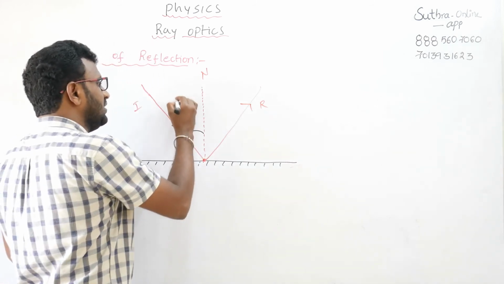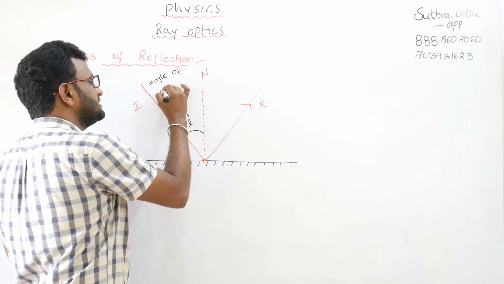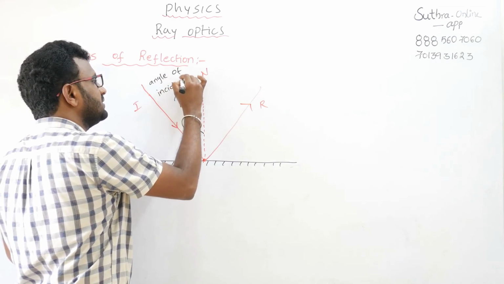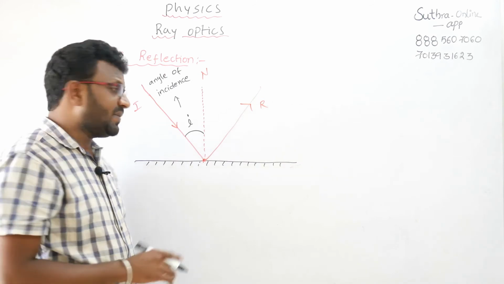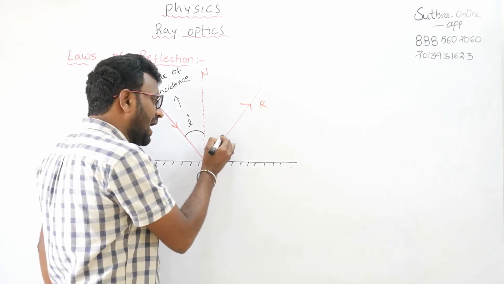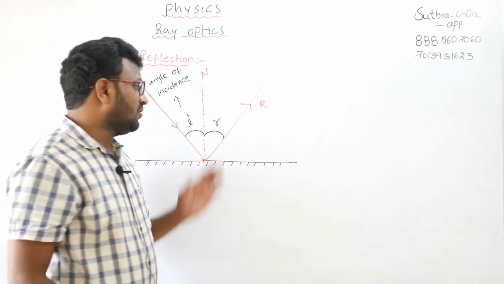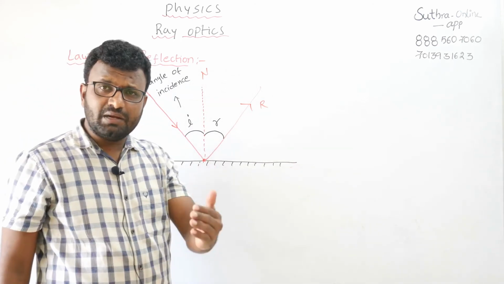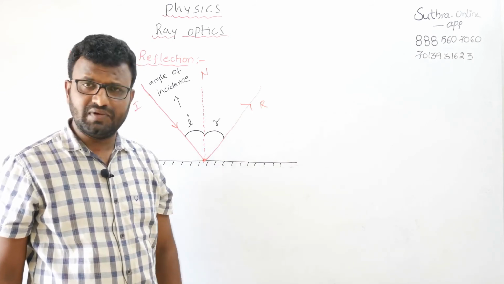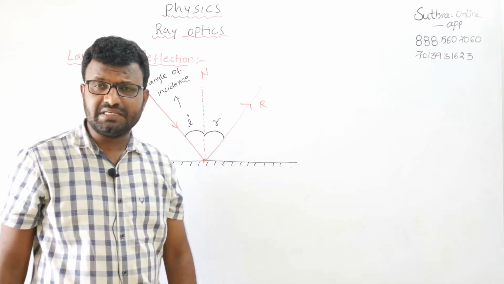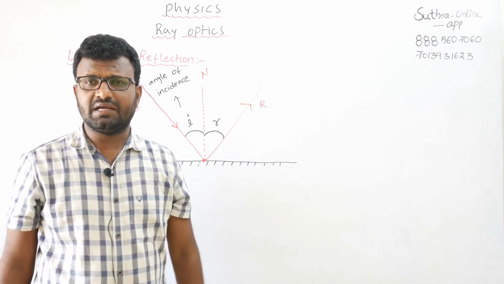Next, after the reflection, the reflected ray also makes an angle with the normal line, and that angle is called the angle of reflection. The angle between the reflected ray and the normal line is called the angle of reflection, and the angle between the incident ray and the normal line is called the angle of incidence.